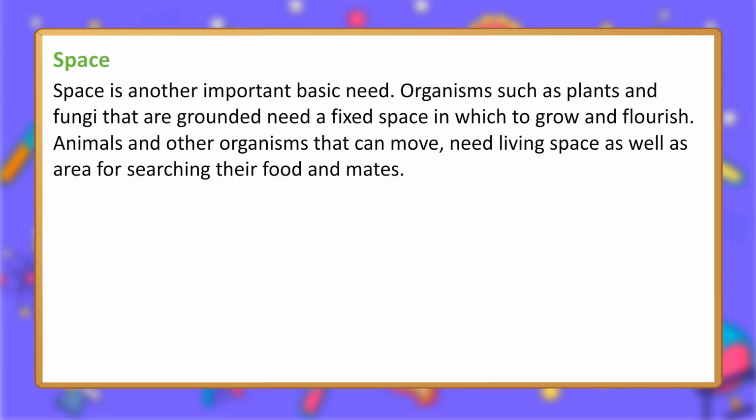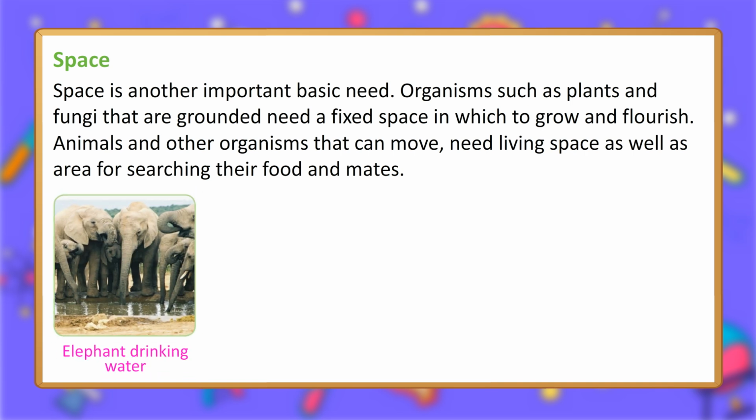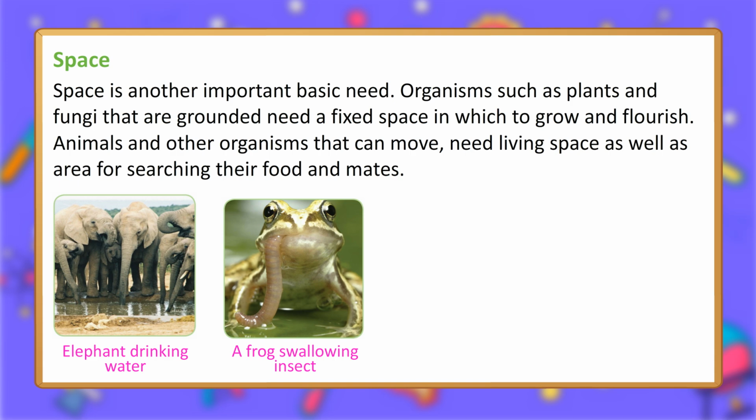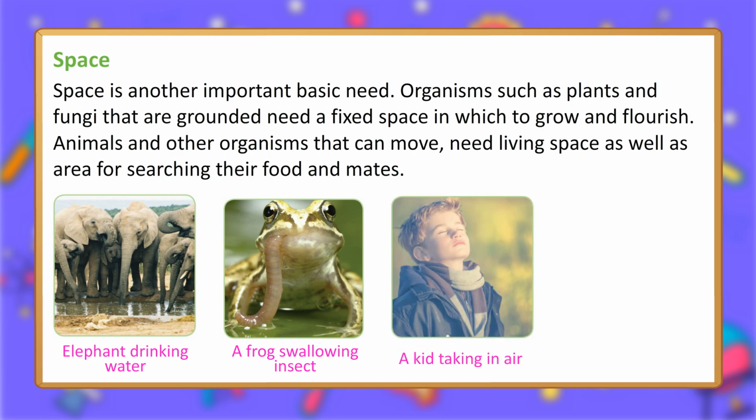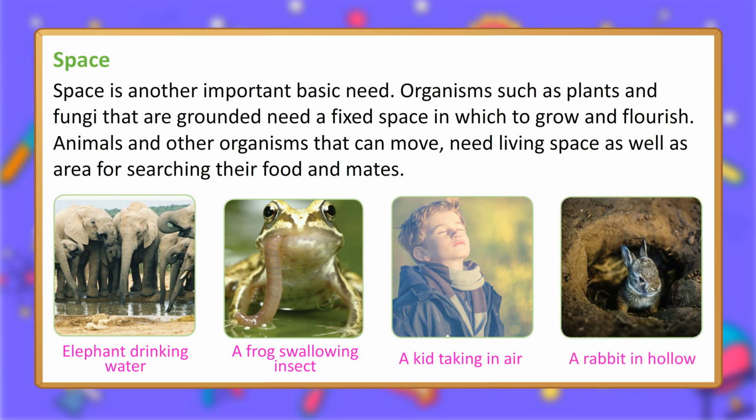Space. Space is another important basic need. Organisms such as plants and fungi that are grounded need a fixed space in which to grow and flourish. Animals and other organisms that can move need living space as well as area for searching for their food and mates. Elephant drinking water. A frog swallowing insect. A kid taking in air. A rabbit in hollow.